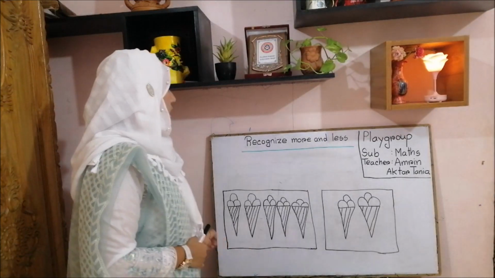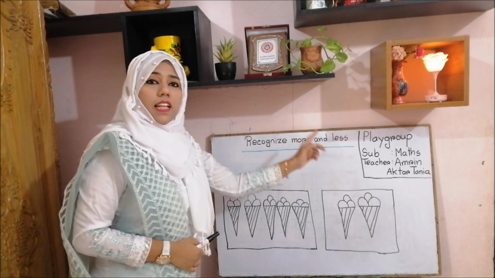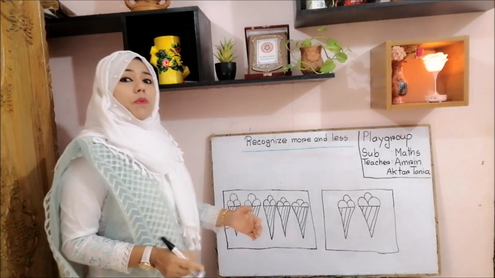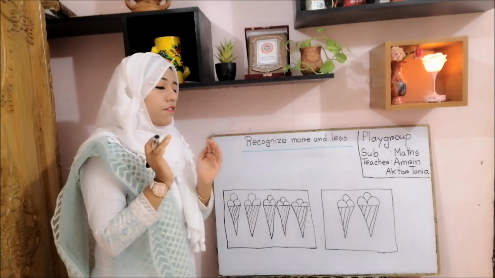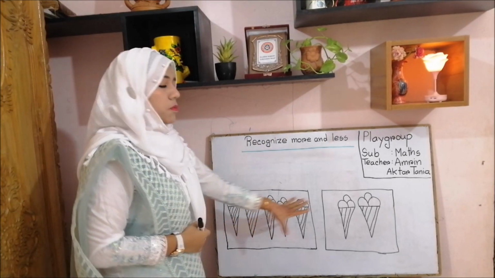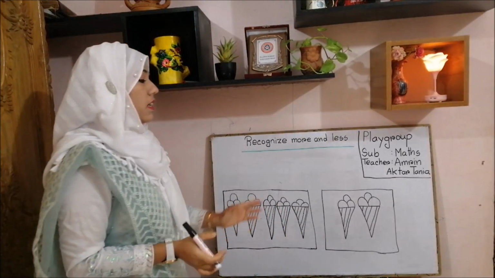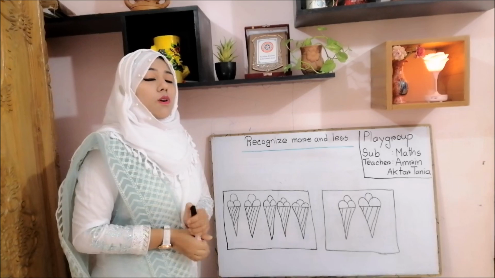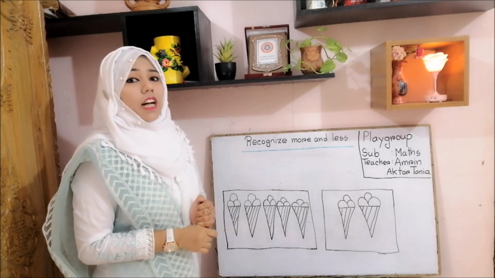So, students, now look at the board. Our today's topic is recognize more and less. So, more means so many. Less means very few. So, can you tell me in which box there are more ice creams and less ice creams? So how can we do? At first we will have to count.